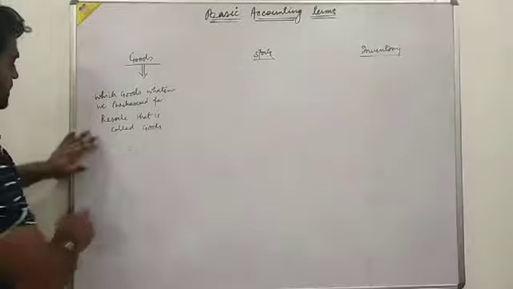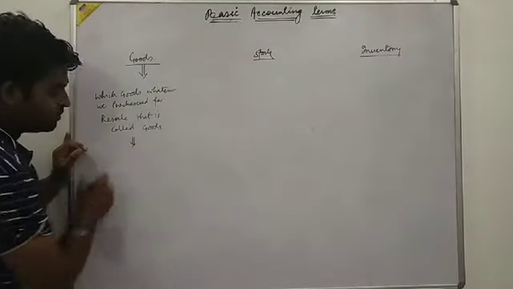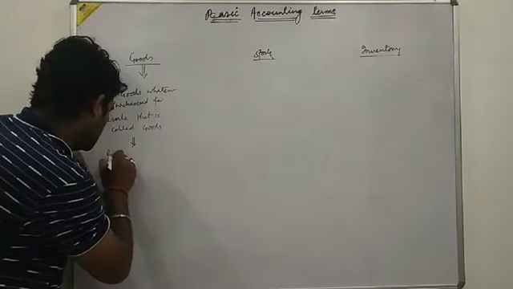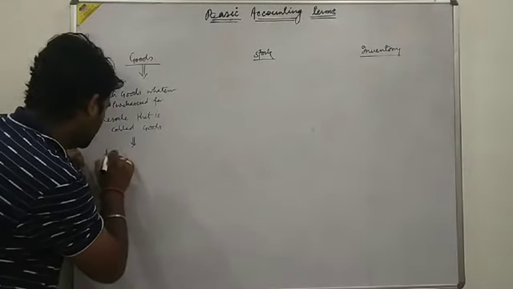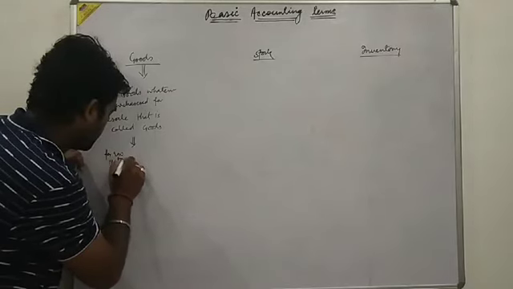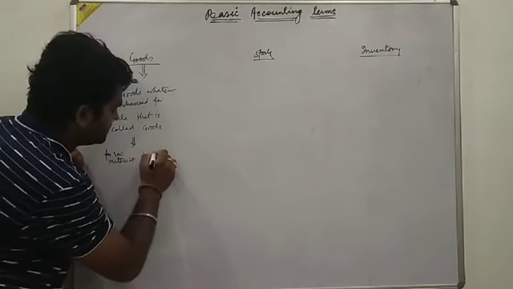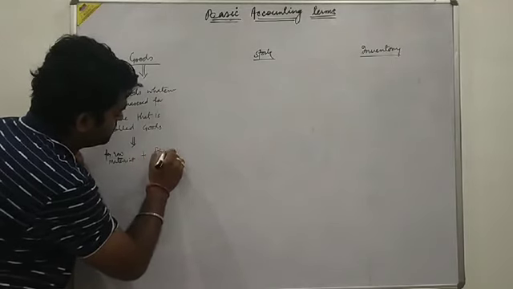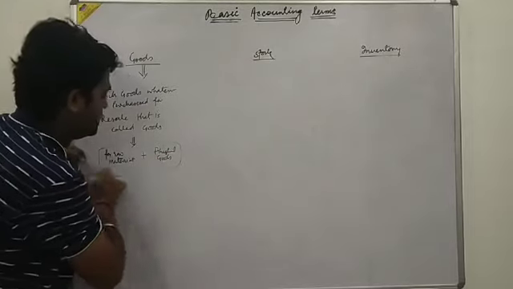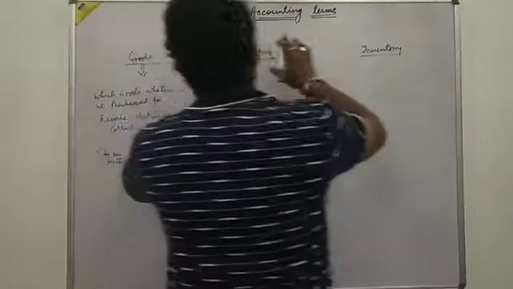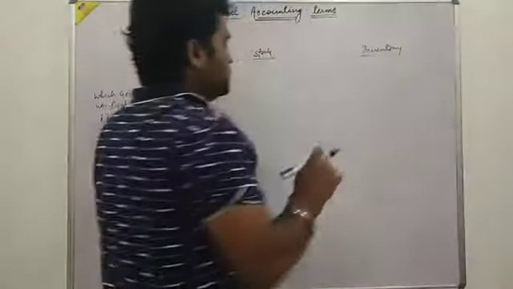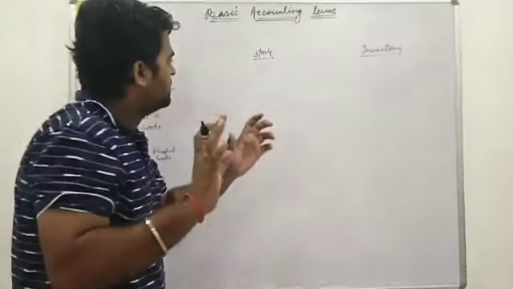Goods, we can say, include raw material and plus finished goods also. Getting over? Same as stock. Goods and stock are mostly similar, goods and stock are the same.